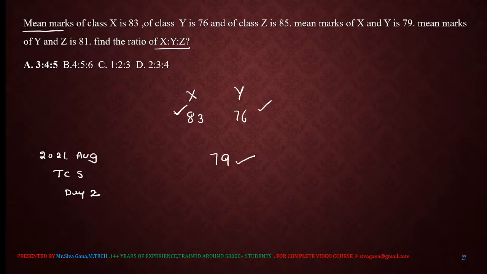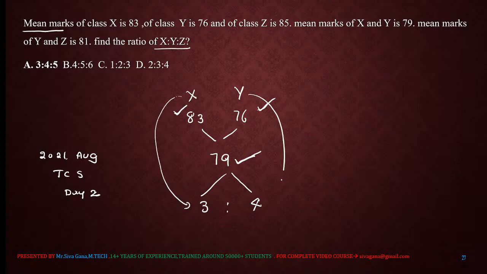This is purely class X, this is purely class Y, and this is both class X and Y. Now, if all these three terms are similar in nature, then you can apply the alligation like this. Higher value minus lower value. 83 minus 79 is 4. 79 minus 76 is 3. Which means X and Y are in the ratio 3:4.